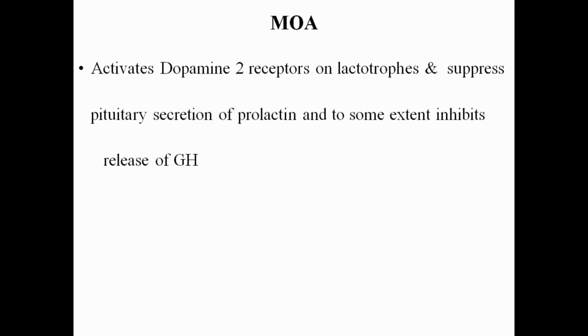And other than that, they also inhibit the release of growth hormone to some extent. So, mechanism of action: they act on the dopamine 2 receptors which are present on the lactotrope cells of the anterior lobe of the pituitary gland, and suppress the release of prolactin from the pituitary gland. And to some extent they also inhibit the release of growth hormone.